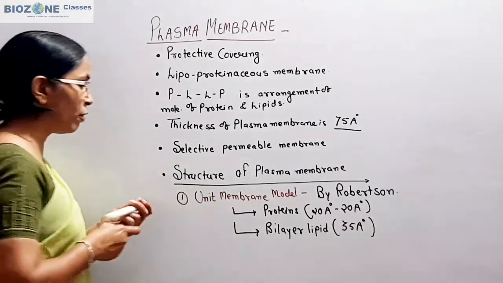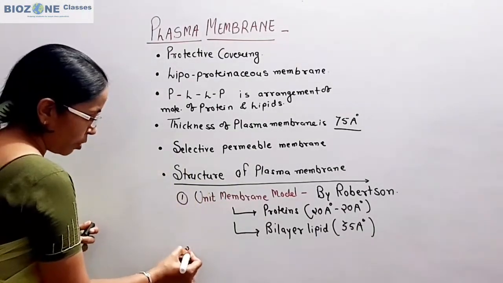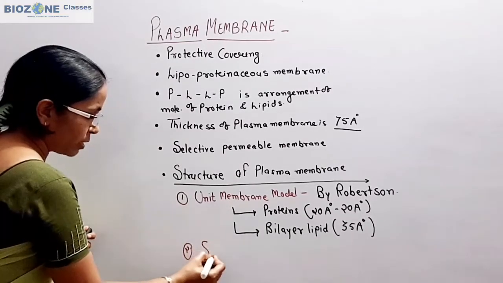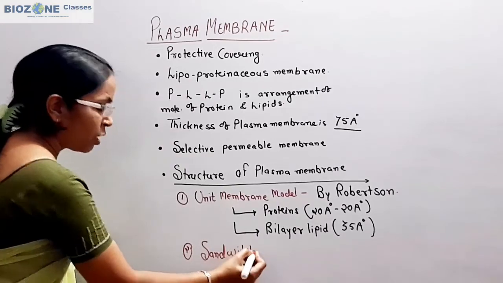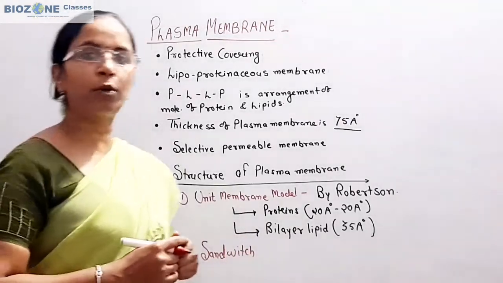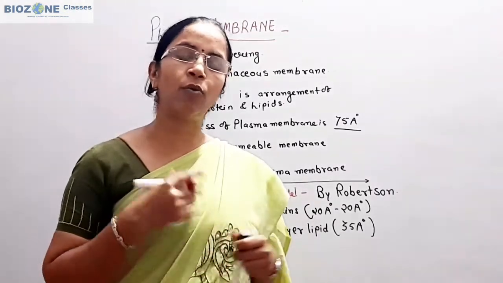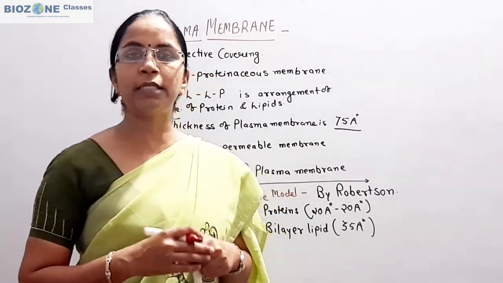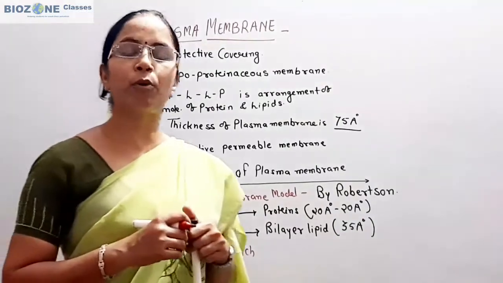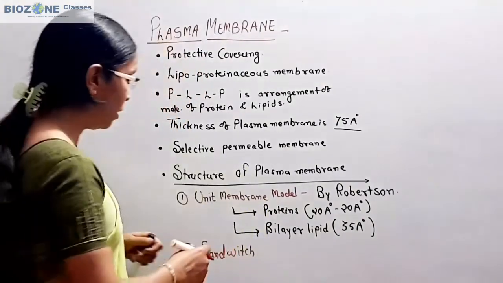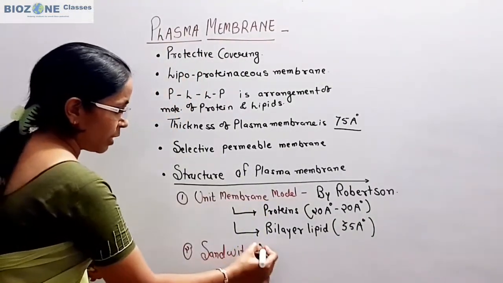The second model we study is called the sandwich model. With the help of this model, the arrangement of lipid and protein becomes clear, that is, how the protein and lipid layers are arranged in a plasma membrane and in what form proteins and lipids are present. So that model is called the sandwich model.